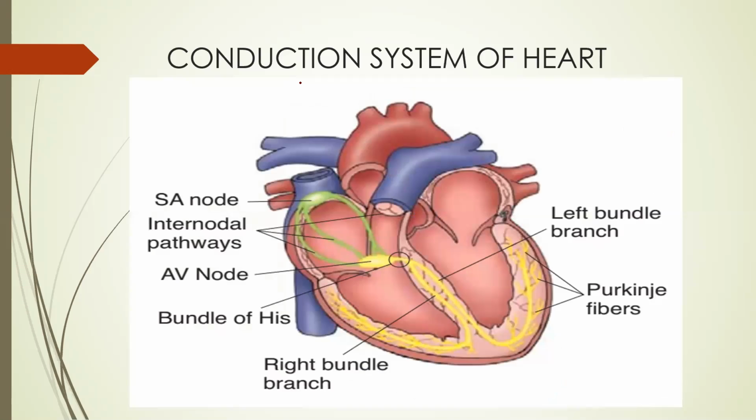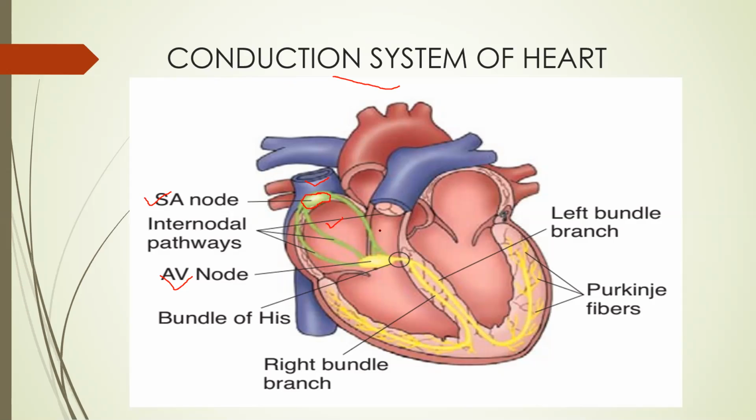The important thing we need to know for ECG is the conduction system of the heart. So in the heart, there are two nodes. One is the SA node, the other is the AV node. The SA node is situated at the junction of the SVC and the right atrium. This is the SA node. It is the main impulse generator of the heart.